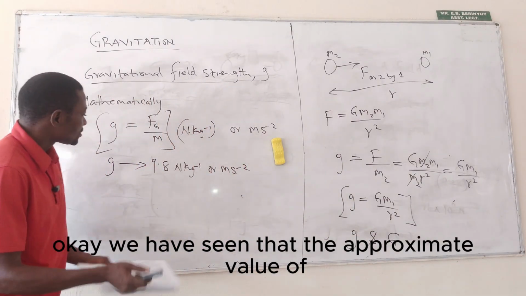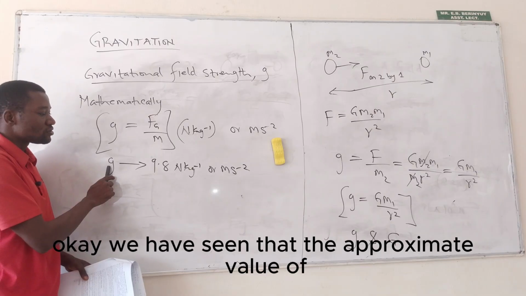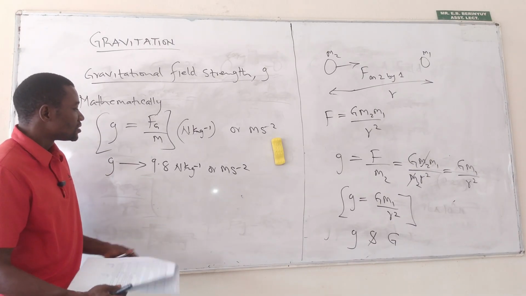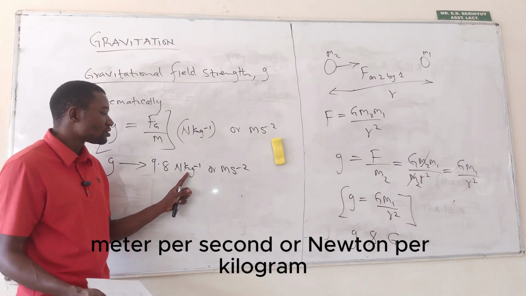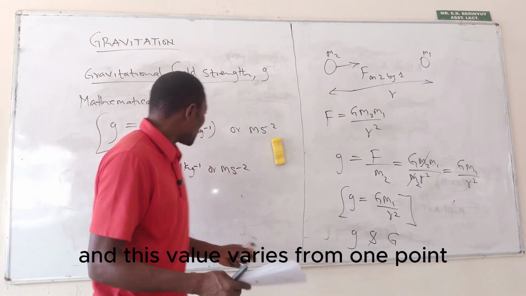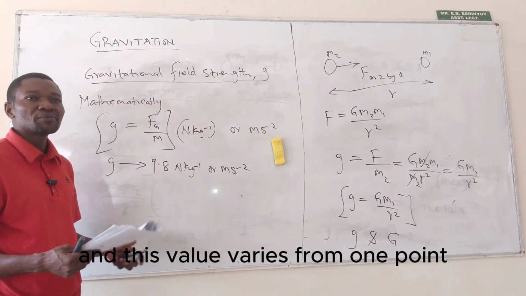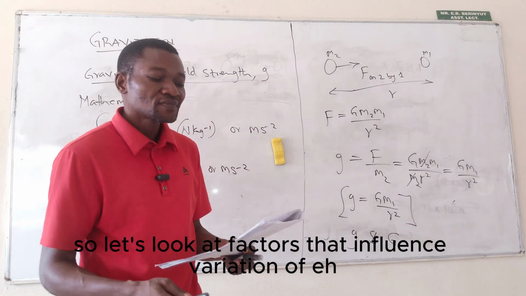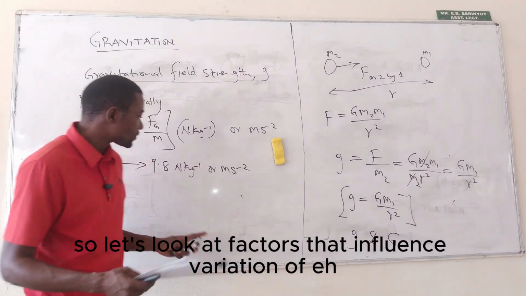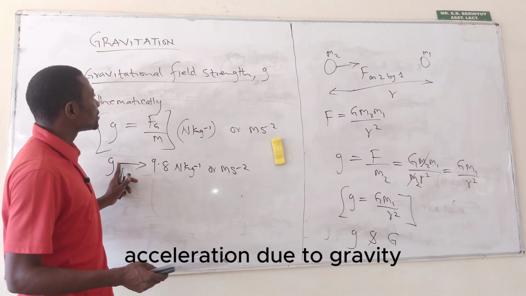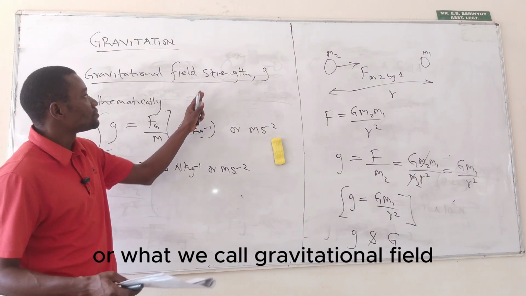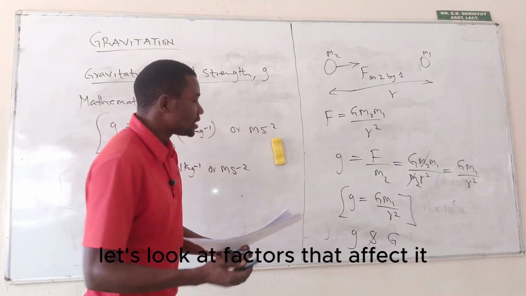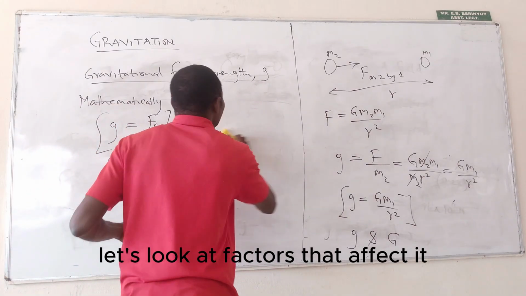Okay, we have seen that the approximate value of gravitational field strength is 9.8 meter per second square or Newton per kilogram. And this value varies from one point to another. So let's look at factors that influence variation of acceleration due to gravity, or what we call gravitational field strength or intensity.